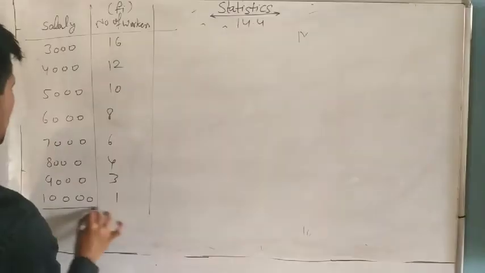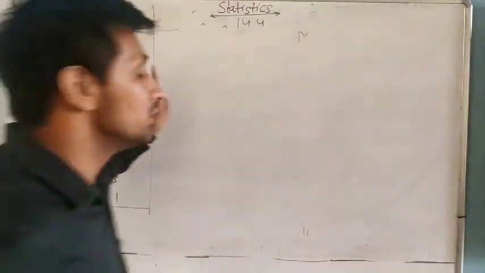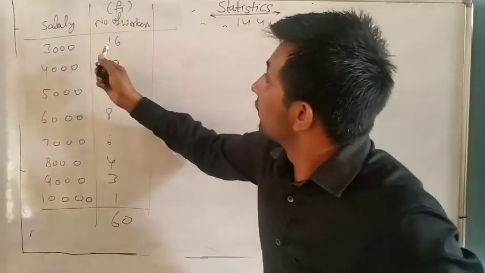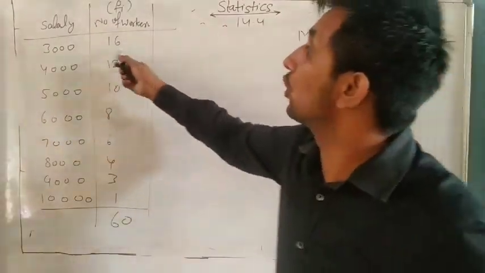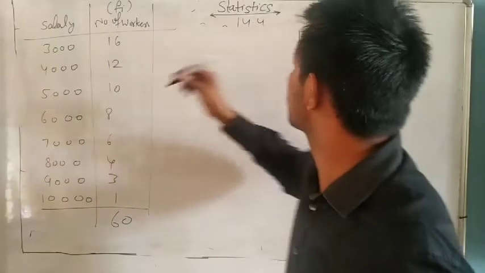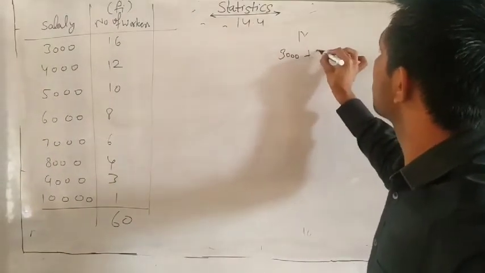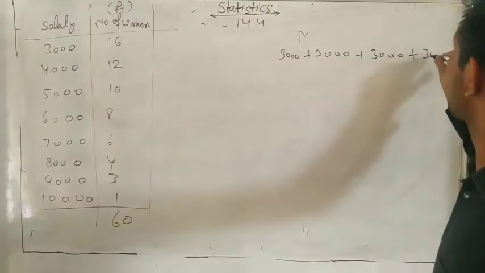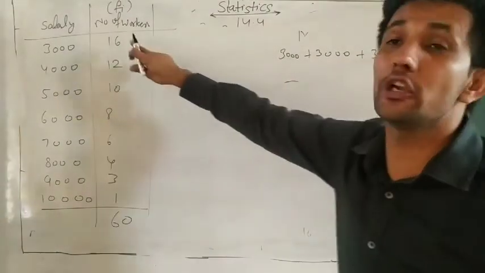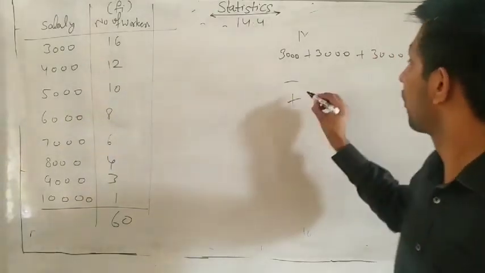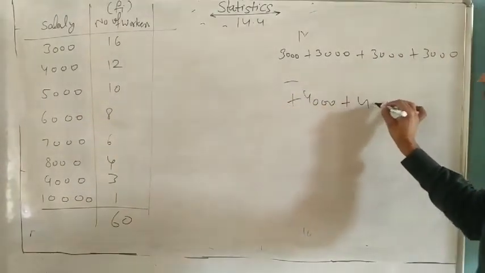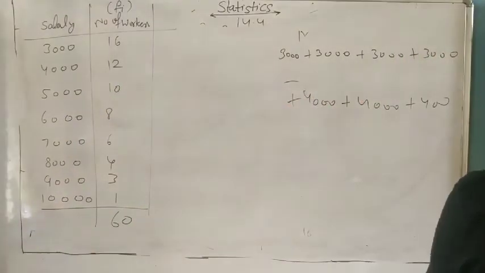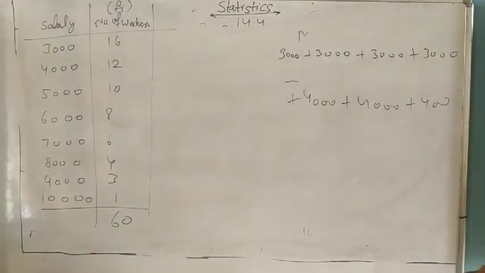So what is the meaning? It means these are total workers. How many workers? 60. It means there are 16 workers who got 3,000. So 3,000 plus 3,000. If you find the mean, plus 3,000 plus 3,000. How many times? 16 times. Plus 4,000 plus 4,000 plus 4,000. How many times? 12. So it is very lengthy and very tedious. It is very difficult for us.